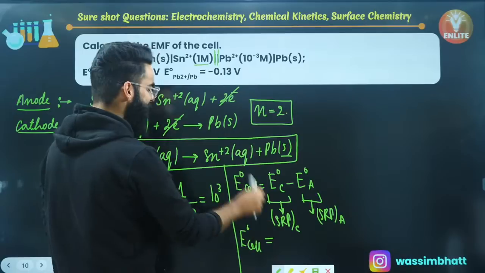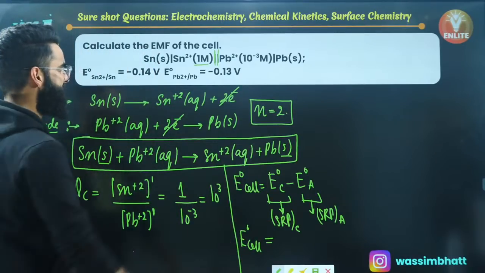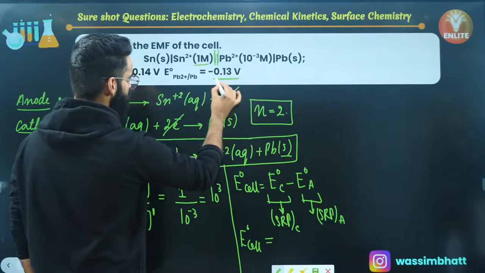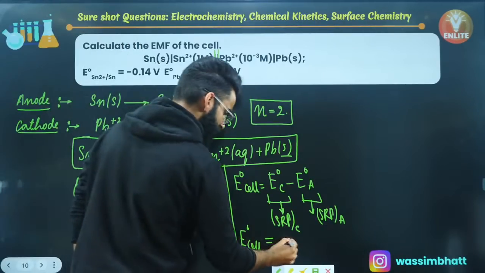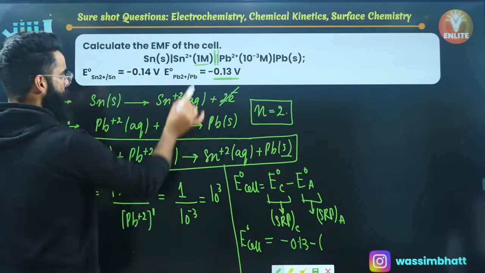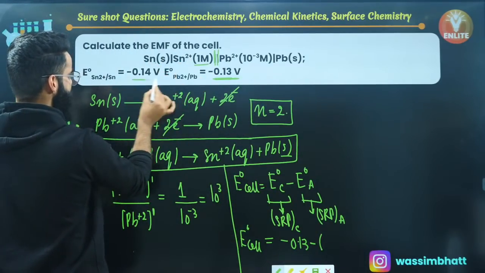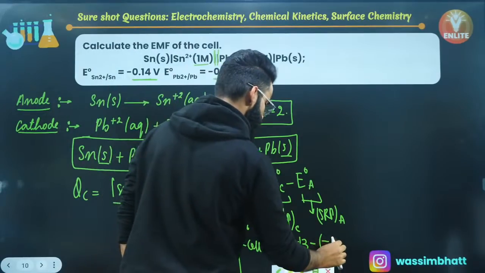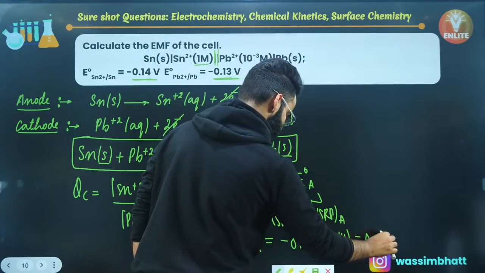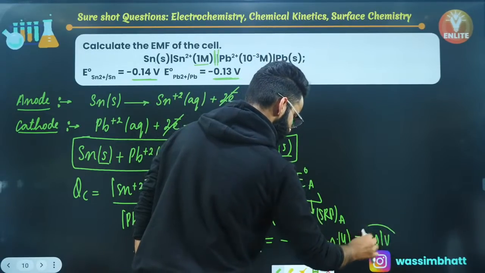So E0 cell comes out to be E0 of cathode, the standard reduction potential of the cathode. Since the lead electrode is your cathode, this is the standard reduction potential of the cathode which is given to me, that's minus 0.13, minus the standard reduction potential of the anode. This tin is your anode, and this is the standard reduction potential of the anode which is given to me, minus 0.14. When you solve it, you get the value 0.01 volts. This is the E0 cell.